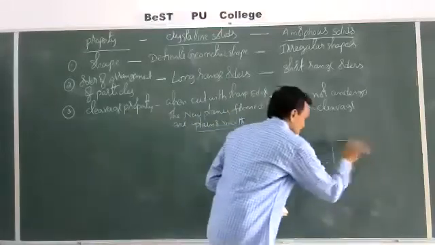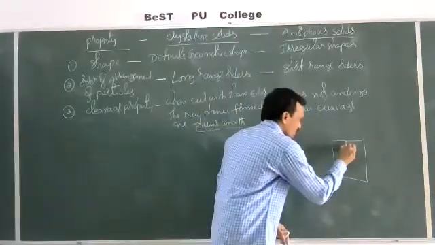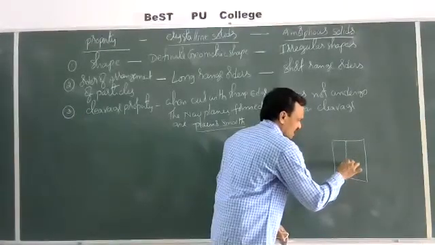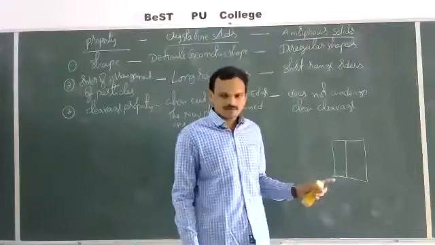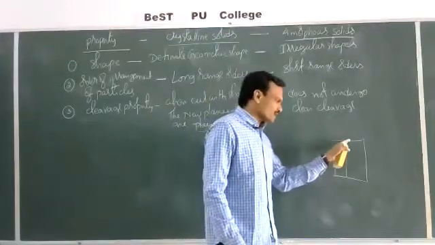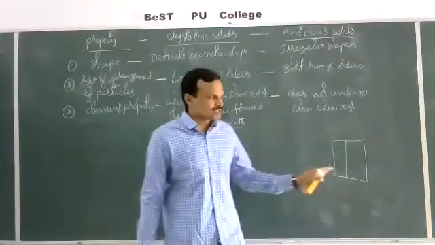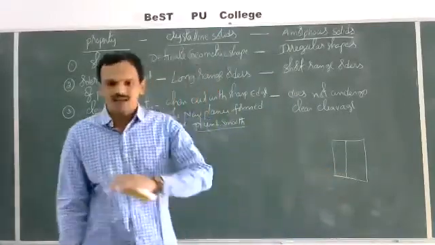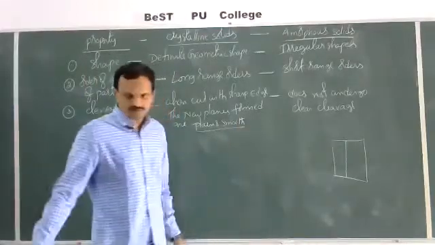For example, this is an amorphous solid. If you cut with a sharp edge, we can get a surface like this, a corrugated surface. It looks smooth, but the arrangement is not regular. Regular arrangement of the particles will not be present here. The surface is not smooth and it is not a plain surface. A little bit of corrugation will be there.